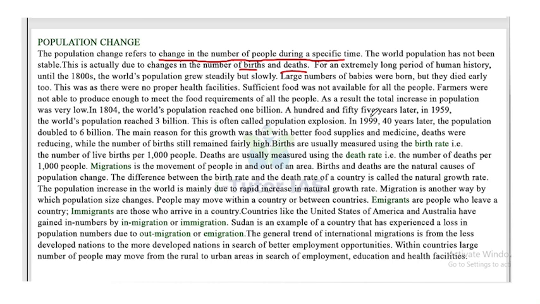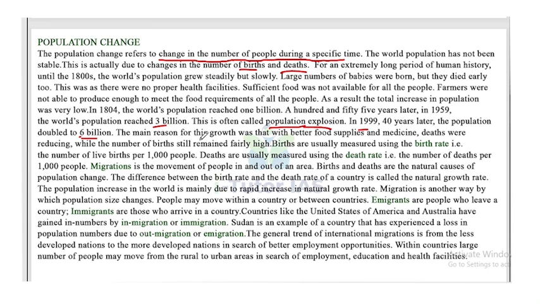150 years later, that is in 1959, the world's population reached 3 billion. This is often called population explosion. In 1999, 40 years later, the population doubled to 6 billion.